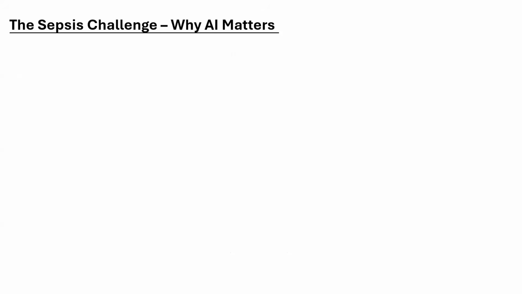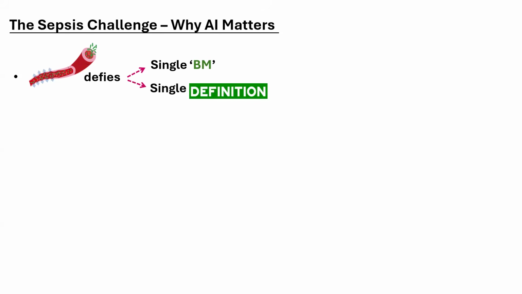Now the question is, in the sepsis conundrum, why does AI matter? Because in sepsis there is no single biomarker which influences the outcome, and there is no single definition. Although we say it is a life-threatening organ dysfunction due to dysregulated host response to infection, because of the phenotypes this definition can also be variable. The clinical science of sepsis is very non-specific.